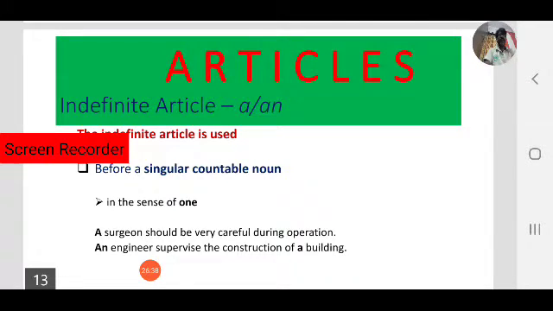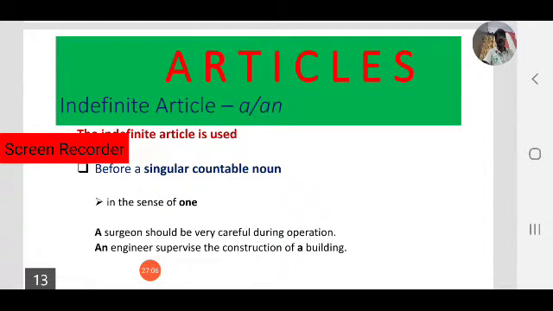For example, a surgeon should be very careful during operation. Observe, surgeon is a singular noun, so a surgeon. Why we used a? Yes, surgeon begins with a consonant sound, so we use a surgeon.